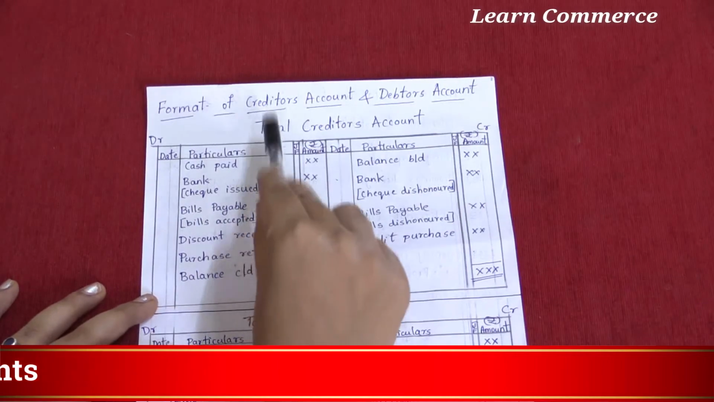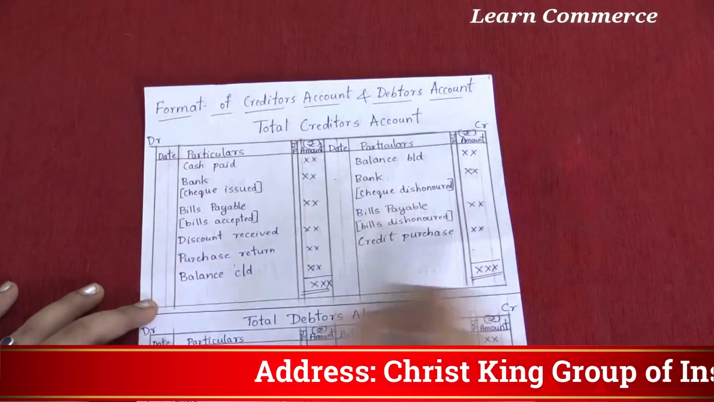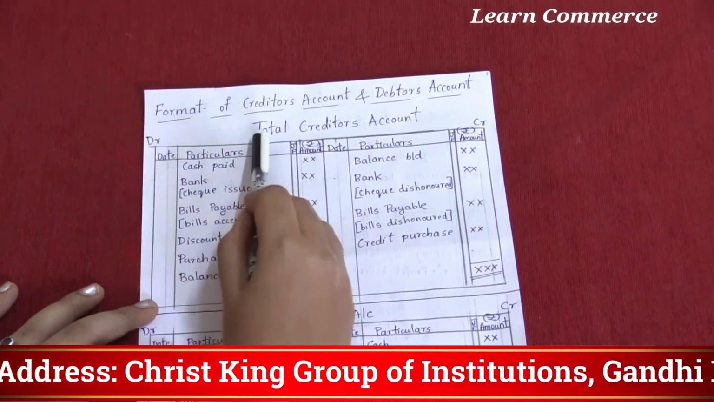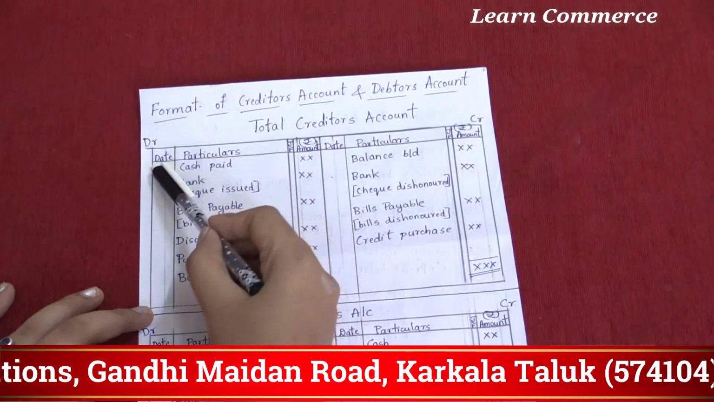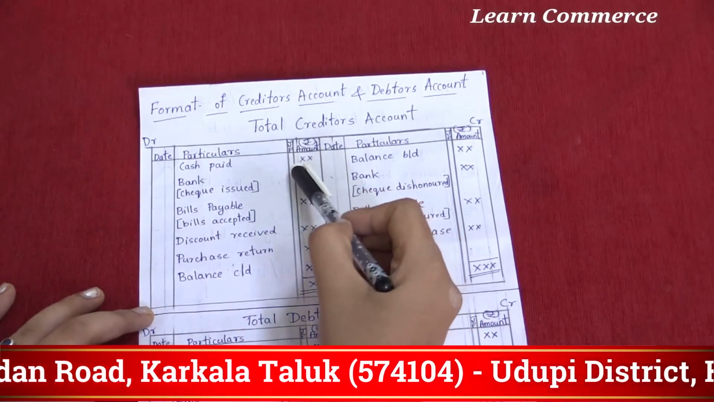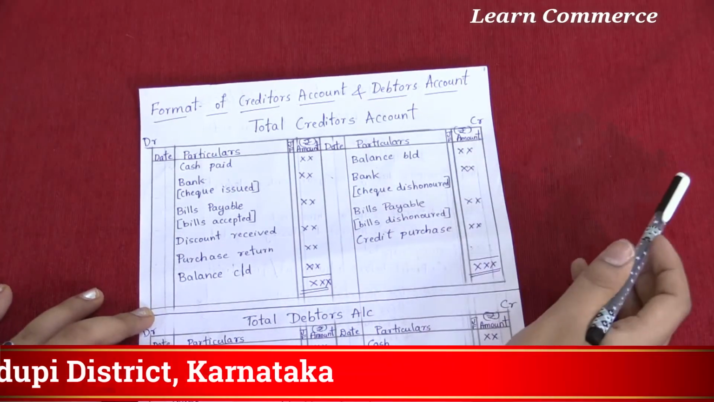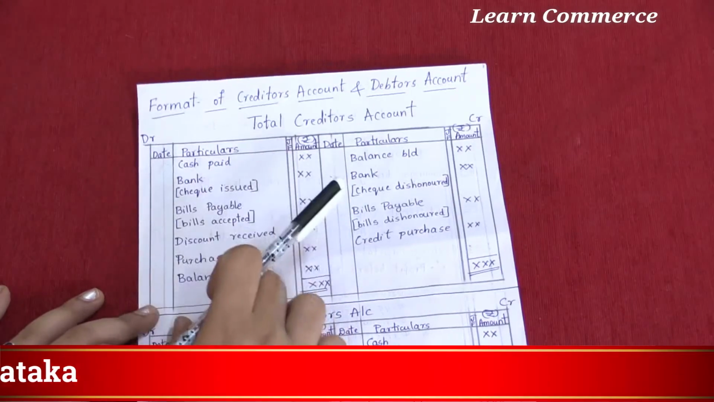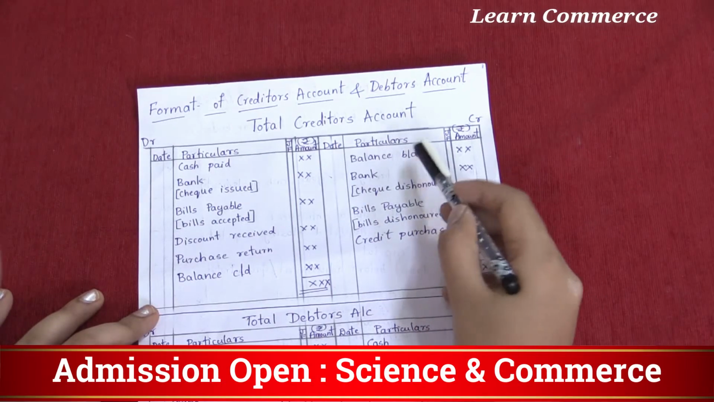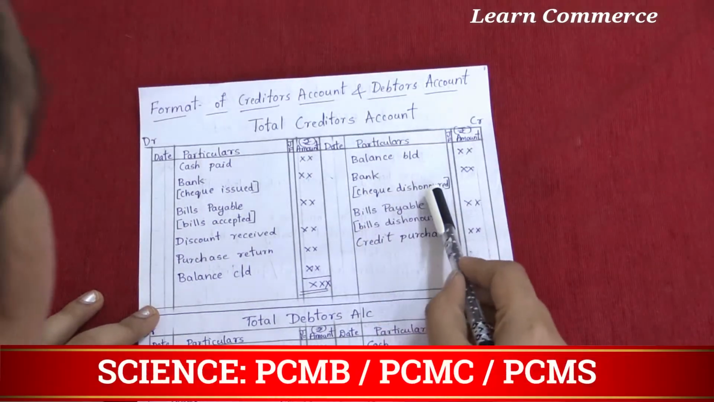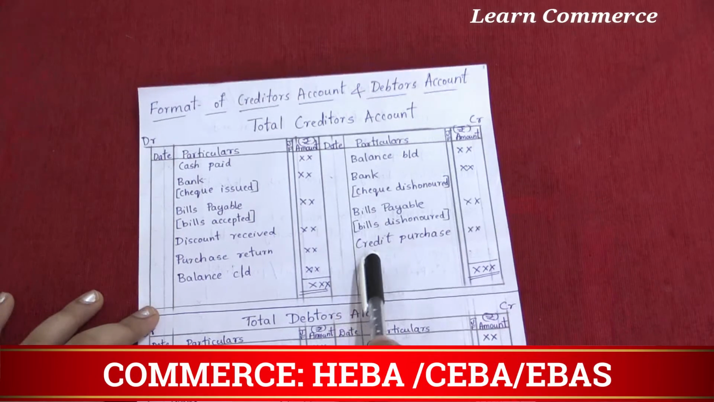Now the format of total creditors account. The same as the ledger, you have to draw columns. First the heading, total creditors account, debit side, credit side. Date column, particulars column, journal folio, amount, date, particulars, journal folio, amount. Let us see the credit side first: balance brought down, bank, that is cheque dishonored, then bills payable, that is bills dishonored, then credit purchase.